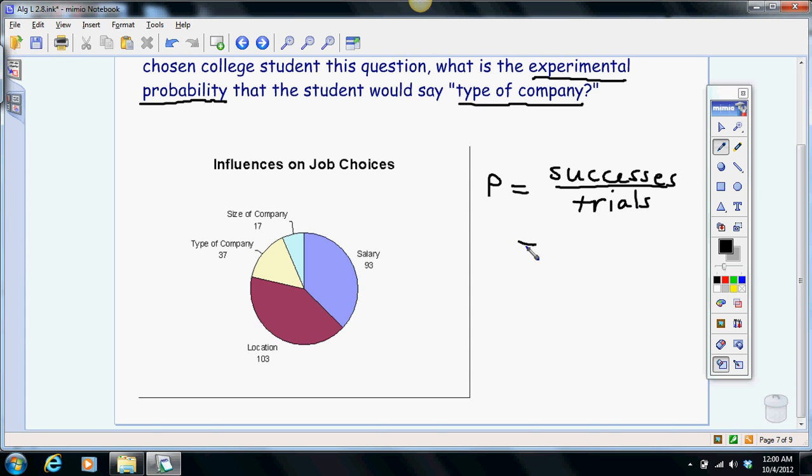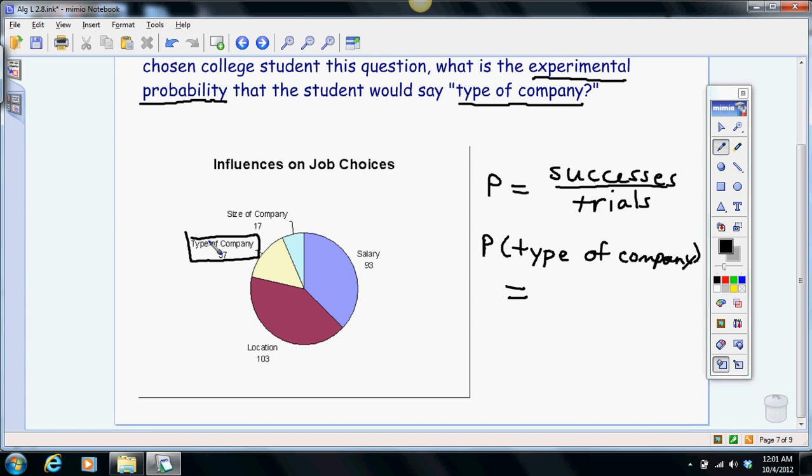So we would like the probability, when we talk about successes, we want the probability of type of company. So our success would be how many people chose the type of company.